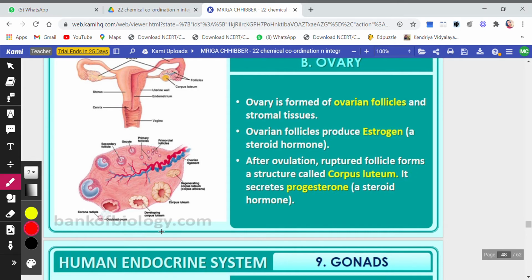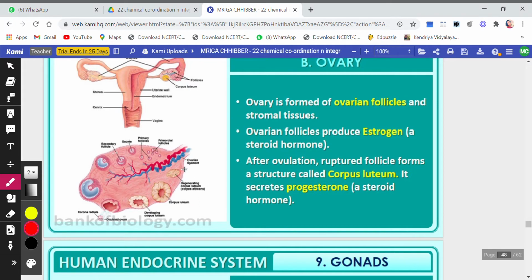We will study all this in class 12 in the reproduction chapter. So remember that follicles have various stages. The mature follicle is called the Graafian follicle, and when this Graafian follicle ruptures, the ovum is released.